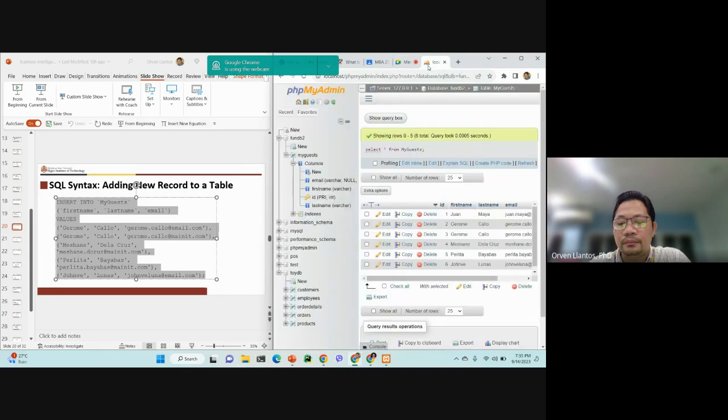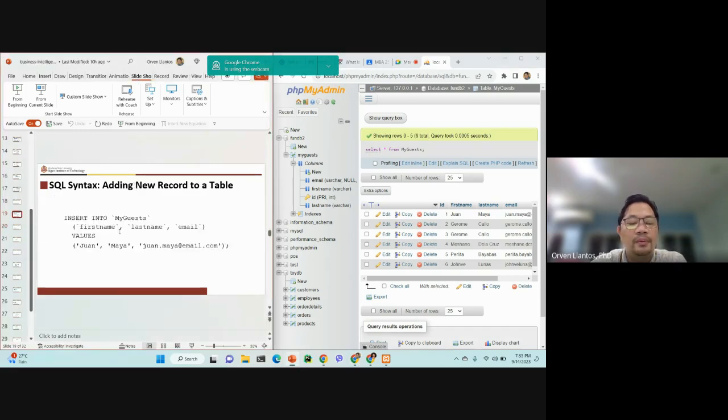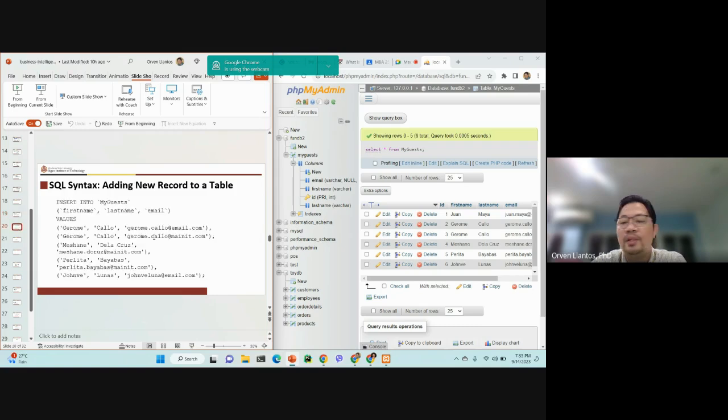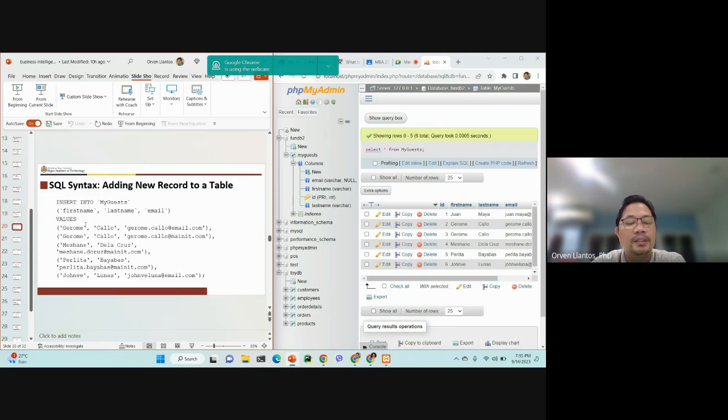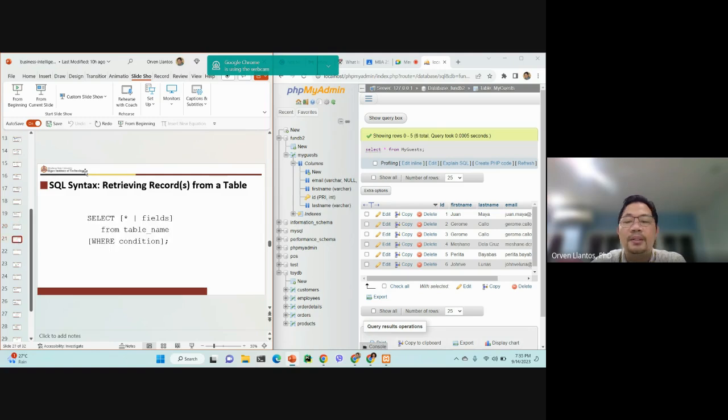All right. So we have here two ways to insert into a table in MySQL. The first one is by inserting one row, and the other one is by inserting multiple rows. So here we have six total because we inserted first this one and the next one is this. Okay. So next is the select.